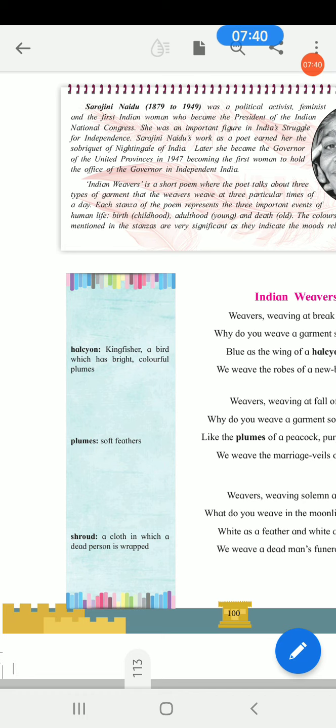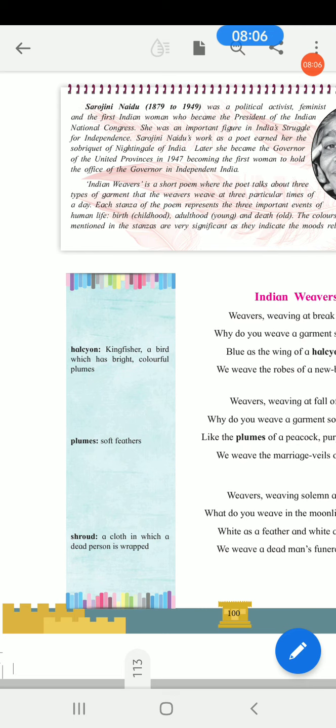She got the title Nightingale of India, and later she became the governor of United Provinces in 1947, becoming the first woman, again see, to hold the office of the governor in independent India. United Provinces means संयुक्त प्रांताच्या त्या गव्हर्नर, राज्यपाल झाल्या.